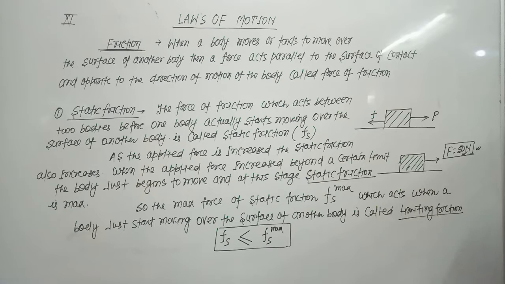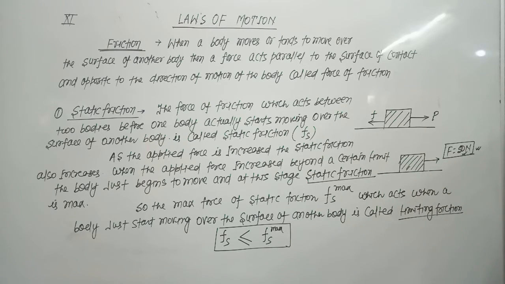We are not applying the exact 50 Newton force, but we are applying 10 Newton, 20 Newton, 30 Newton, 40 Newton. As we are applying the force, the friction is produced, and that friction is called static friction.